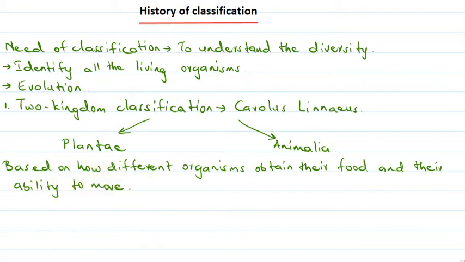Based on these two factors, he divided all the living organisms into two kingdoms. Now, this system of classification had some limitations.